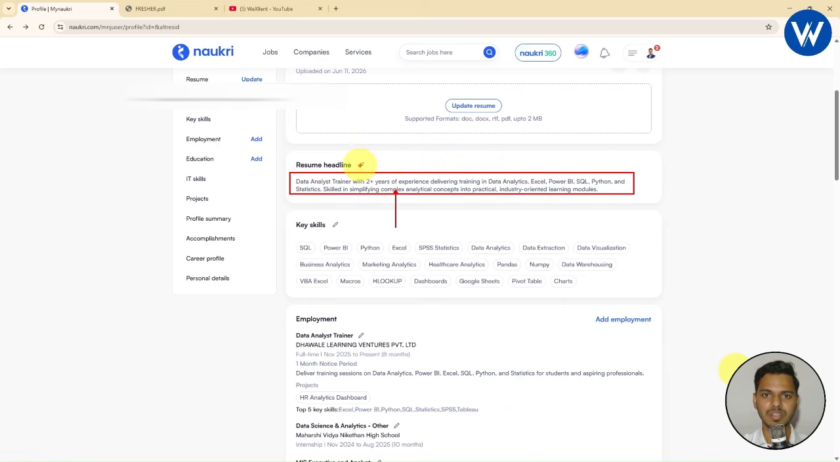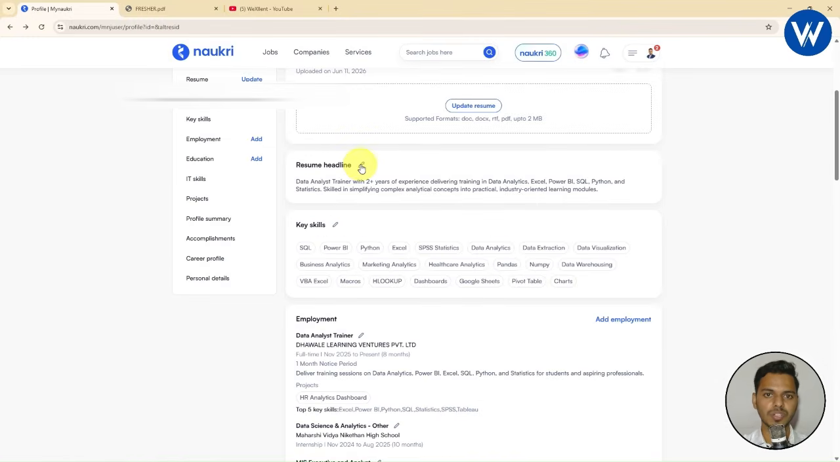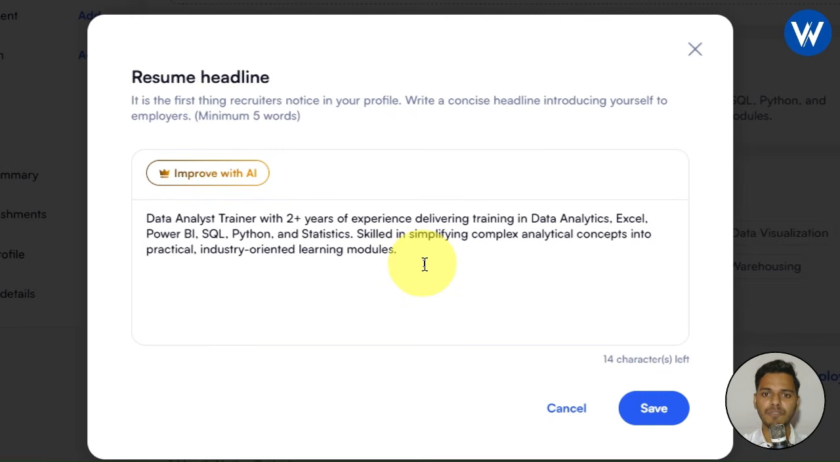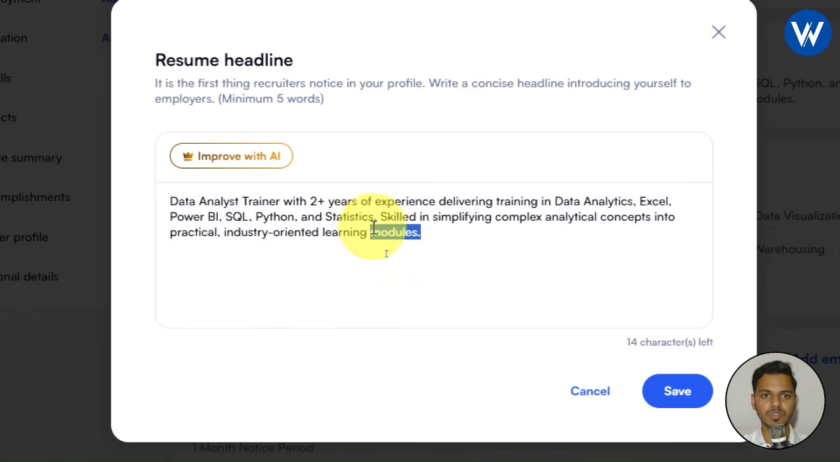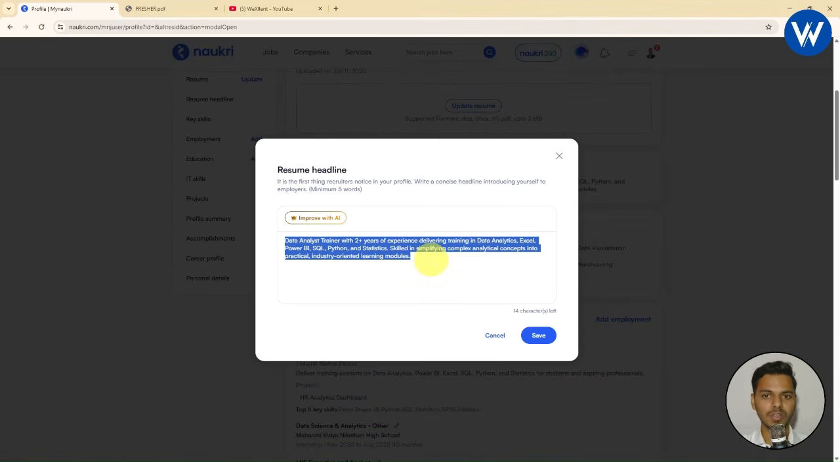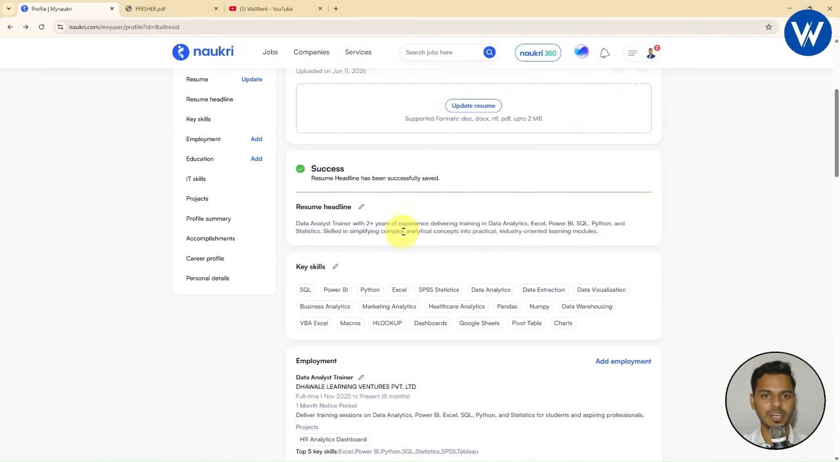It is very simple. Just click on this pencil icon available. Now here you need to give the resume headline. If you are an experienced person, you need to mention your experience. If you are a fresher, you can mention something like aspiring data analyst. If you are applying for a different job role, you need to mention it according to the job. Now let's click on save. Finally the resume headline is updated.